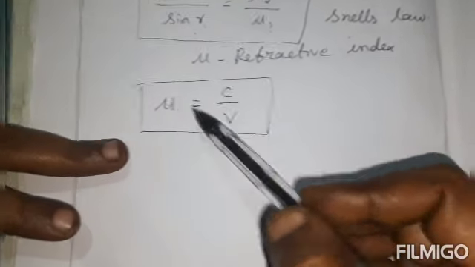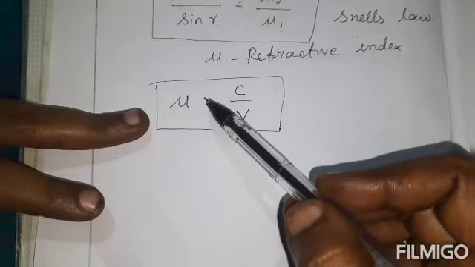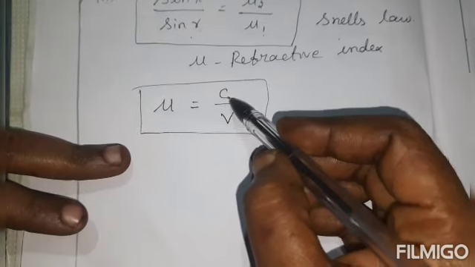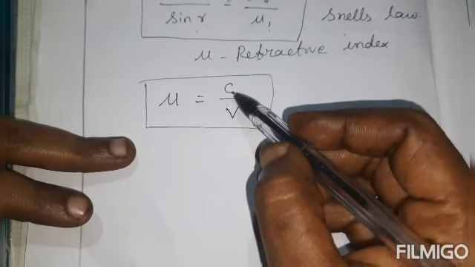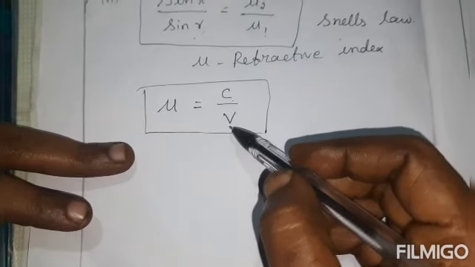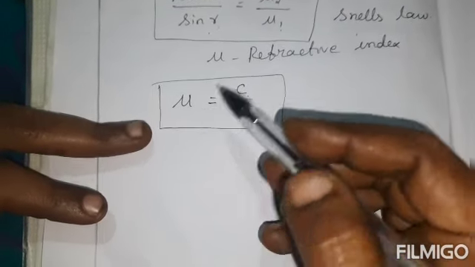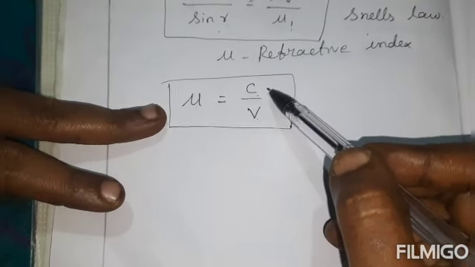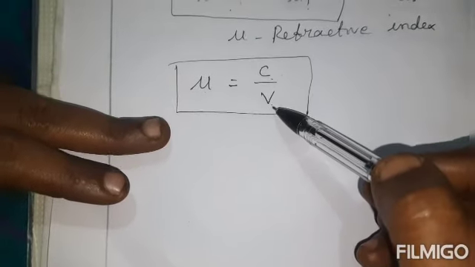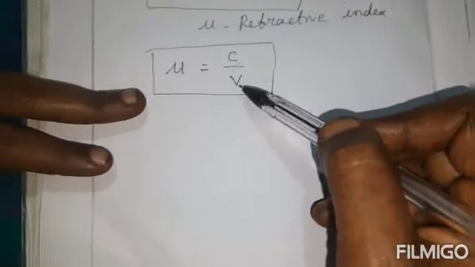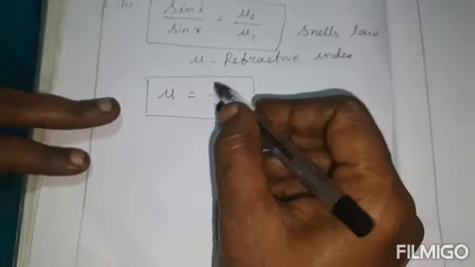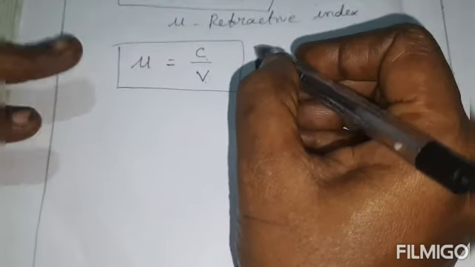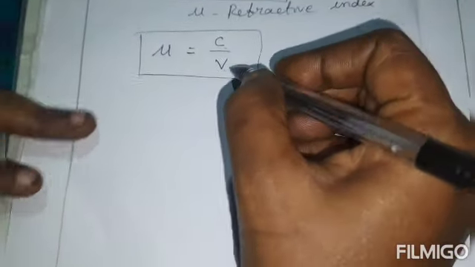By using this formula, we can state the definition. The refractive index is defined as the ratio of the speed of light in vacuum, that is C, to the speed of light in medium. So this is the definition of the refractive index. What's the formula? Mu equal to C by V. Here C is the speed of light in vacuum or air, and V is the speed in the medium.